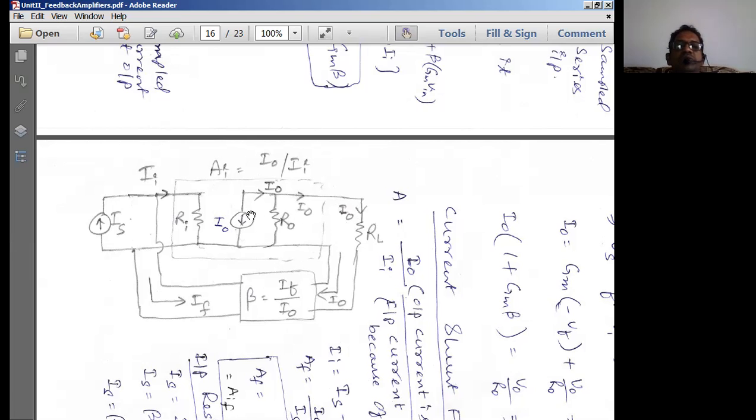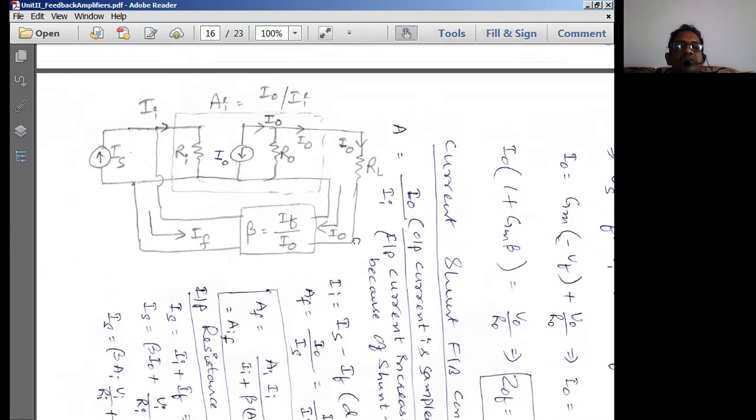So that means here we can apply the KCL equation. The sum of the currents entering the junction is equal to the sum of the currents leaving the junction. So here the output voltage is V naught. From V naught, I can write V naught is equal to I naught into RL. So I naught is equal to V naught by RL. That is the output current going through this particular load resistance RL.